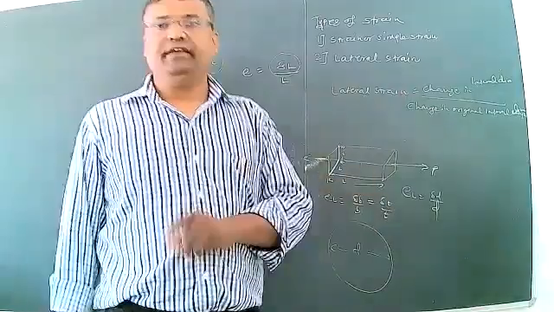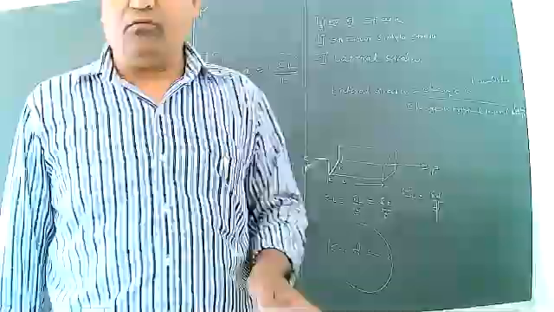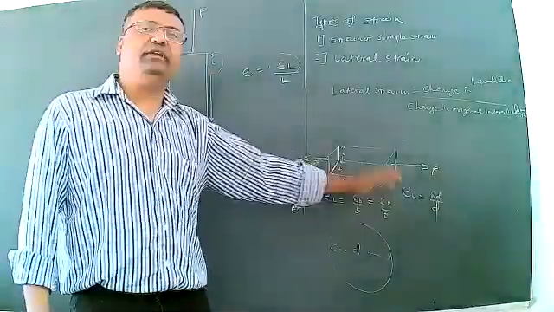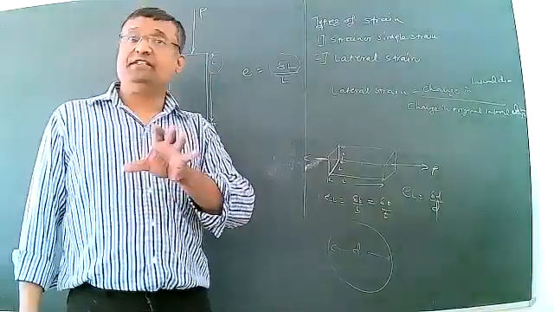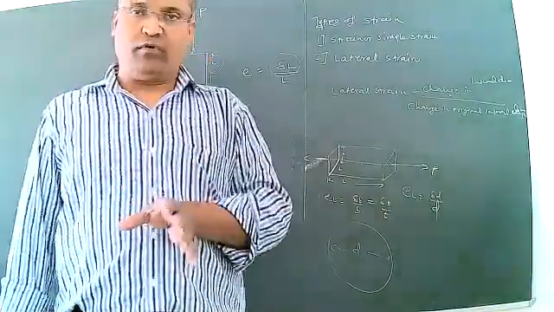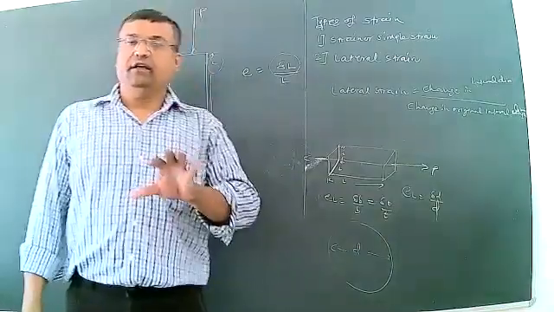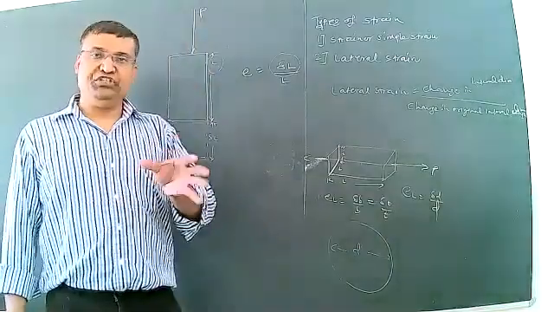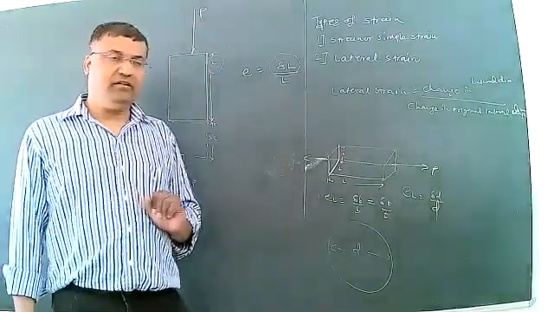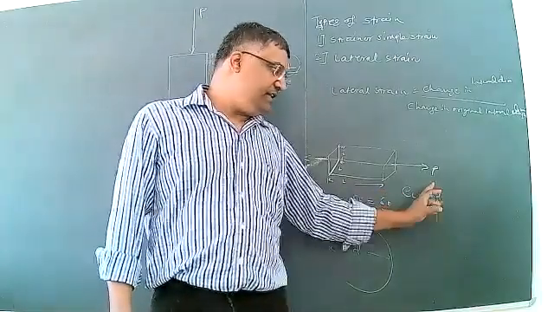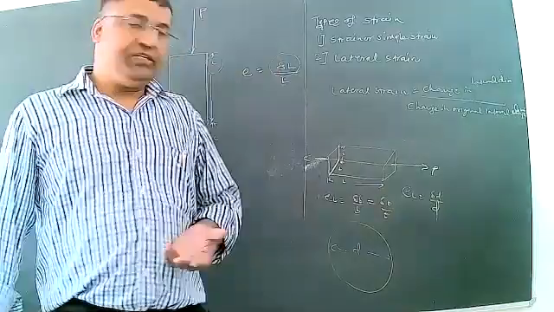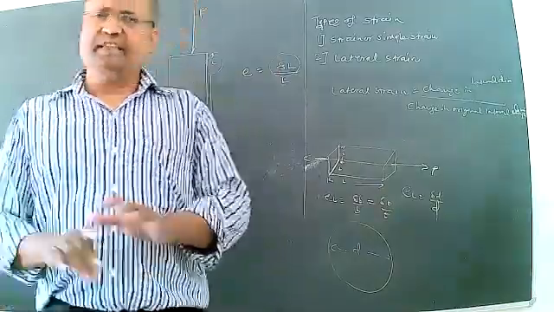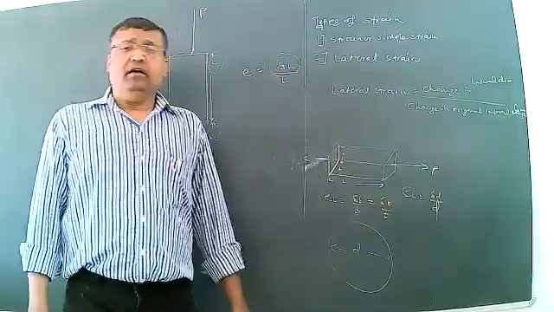Then for rectangular section, lateral strain is equal to delta B upon B, that is equal to delta T upon B. Then for circular section, if the specimen is made in circular form, what will happen? Lateral strain is the change in diameter to the original diameter. Mathematically, it is equal to delta D upon D. Change in lateral dimension to the original lateral dimension is said to be lateral strain.